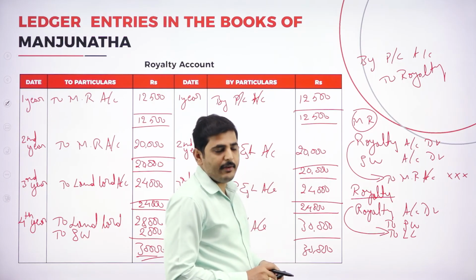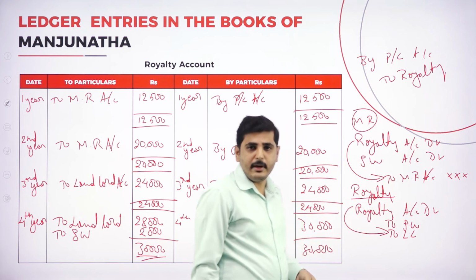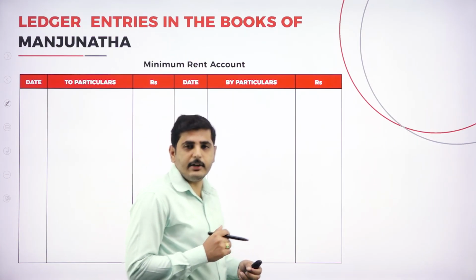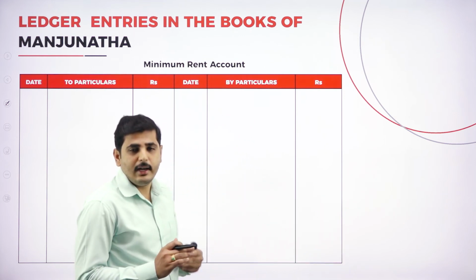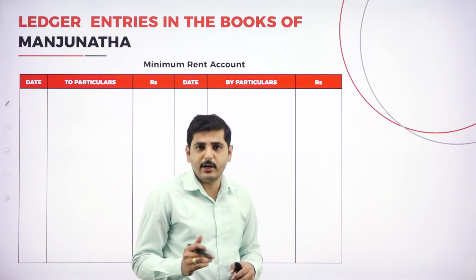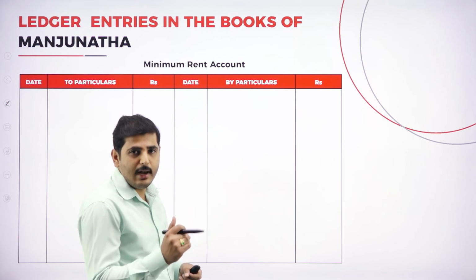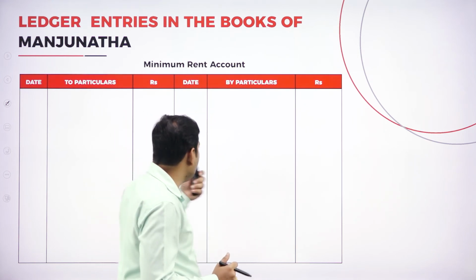What is the journal entry for having minimum rent? Royalty account debtor, short working account debtor to minimum rent account. We should write by royalty. How to give the journal entry for the minimum rent? Minimum rent account debtor to landlord account. Later the short working and the royalty will be transferred to minimum rent account. So first one, minimum rent account debtor to landlord account. So we should write to landlord account.